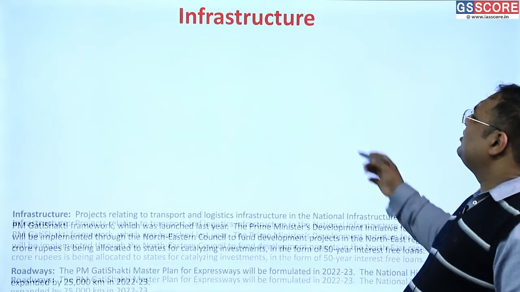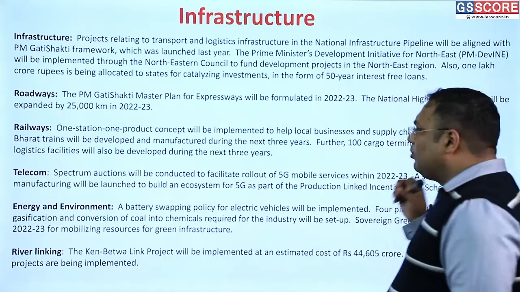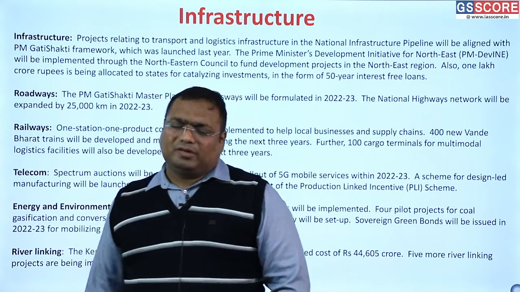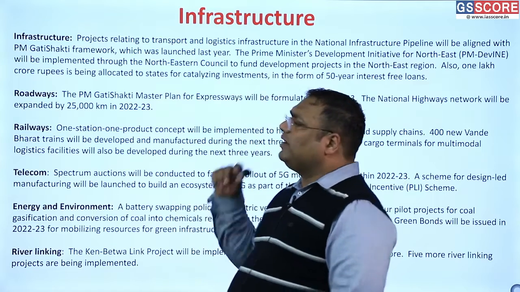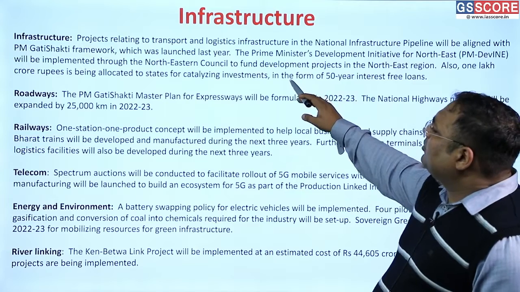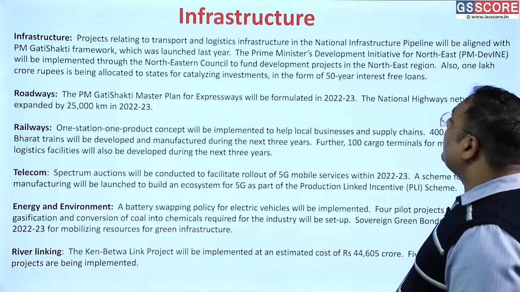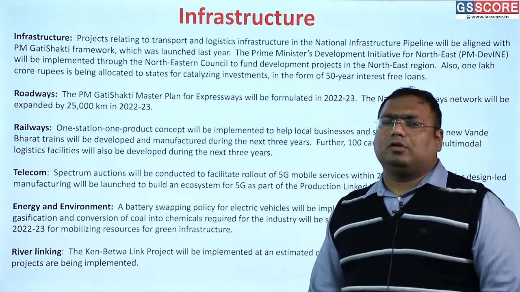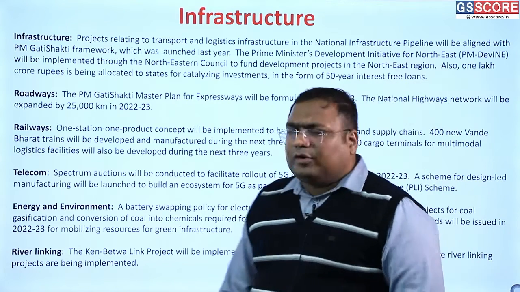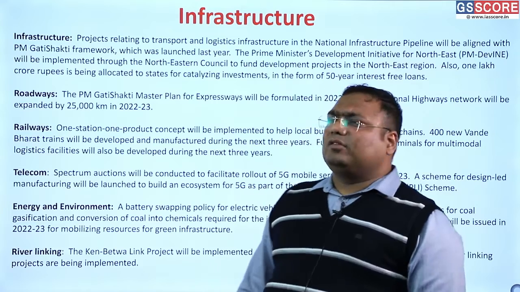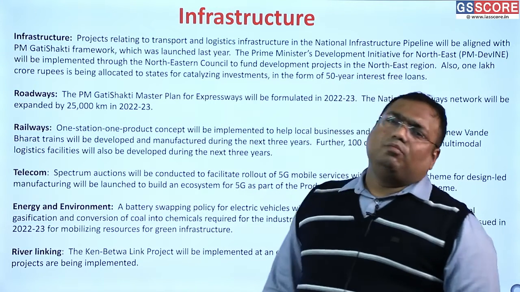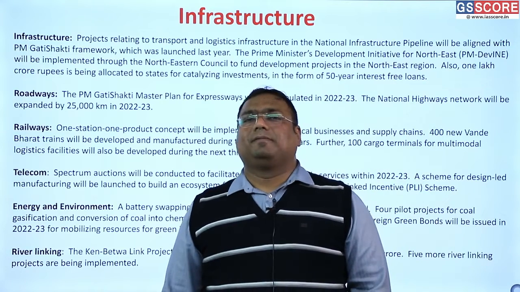Now, as I have been saying, infrastructure is one of the most important pushes in this budget. So let us see what is happening in infrastructure. This is also one of the areas where we are spending a lot. In the infrastructure sector, it is the PM Gati Shakti, which is one of the core new ideas or core pillars. It was introduced last year, and it is largely aimed at infrastructure to speed up our movement of goods and services.